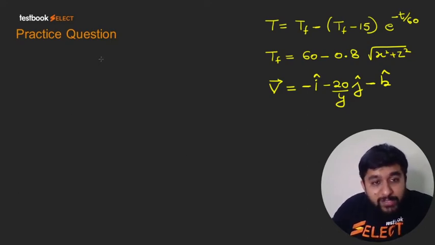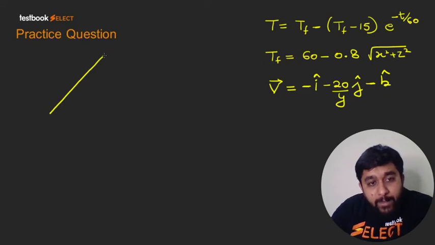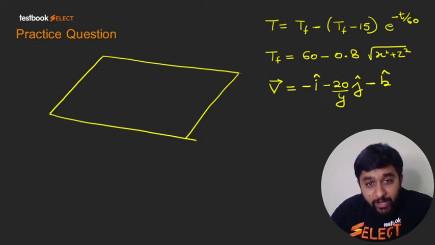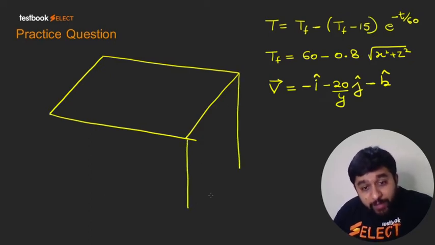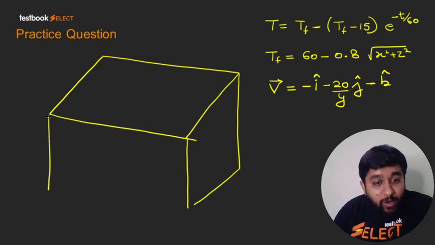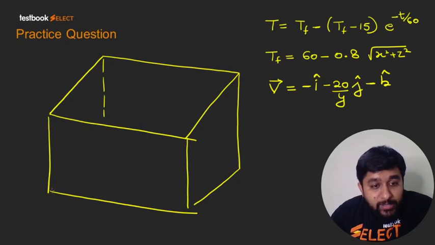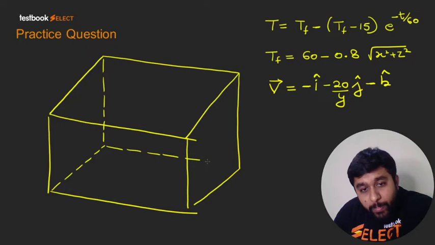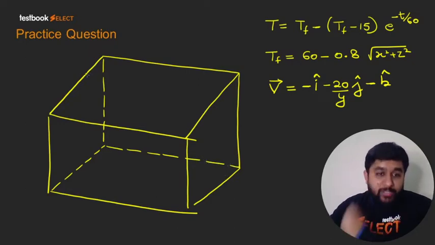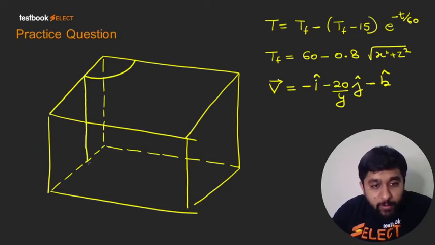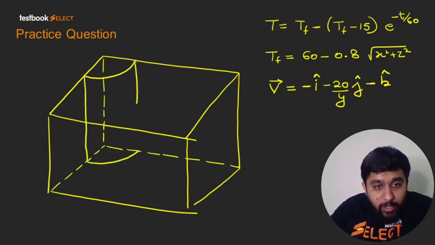So what it says, maybe there is a factory and there is a very big room or hall in the factory with a very big furnace at one of its corners. So there is a 3D room. Okay, there is a 3D room. This is a 3D room, and this is the furnace. And I found out that it would be good if we take the radius of furnace to be 1 unit.